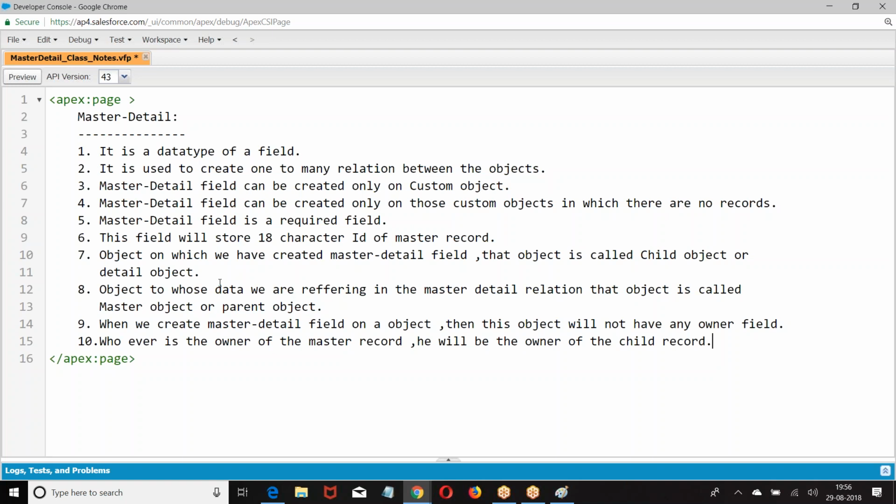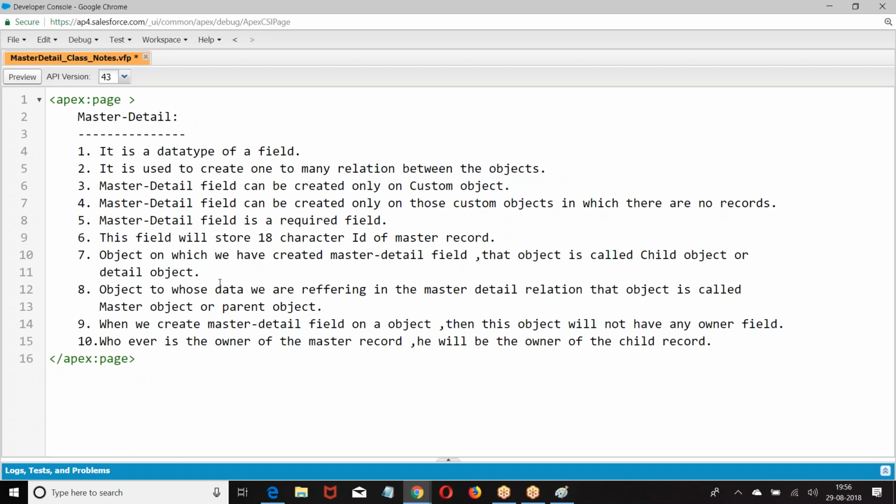Whoever is the owner of the master record, he will be the owner of the child record. So when I create a master detail field, that object will not have any owner. Whoever is the owner of the master record, he is the owner of the child record.